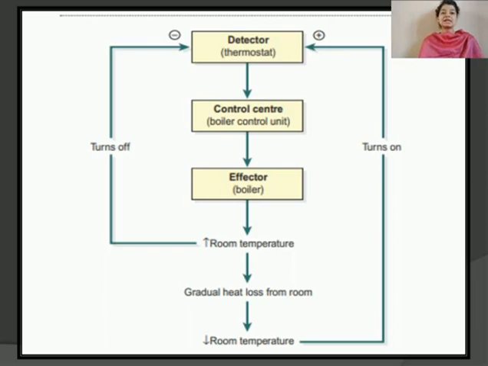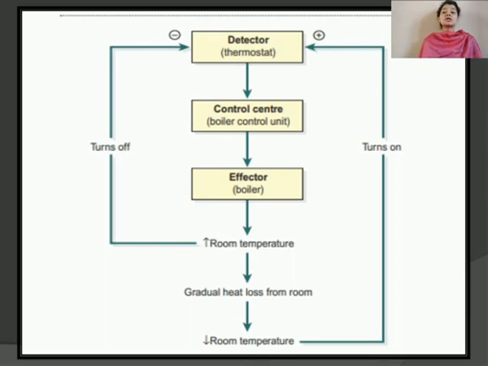The result is output of heat by the boiler warming the room. When the preset temperature is reached, the system is reversed: the thermostat detects the high room temperature and turns the boiler off. So this is a feedback loop which keeps on working.